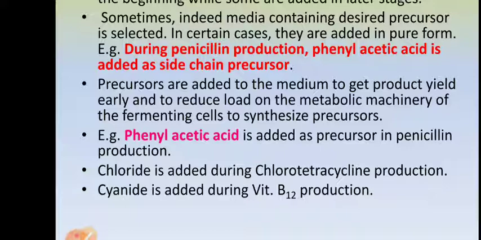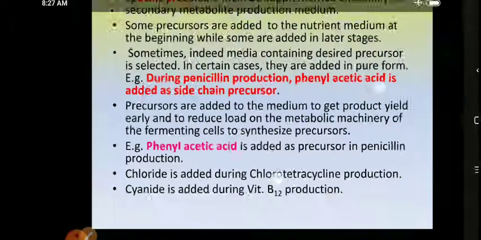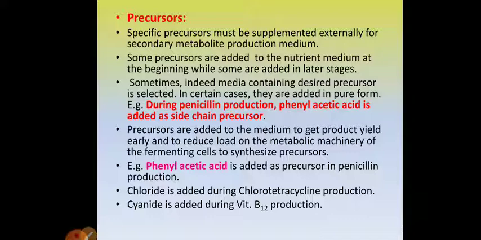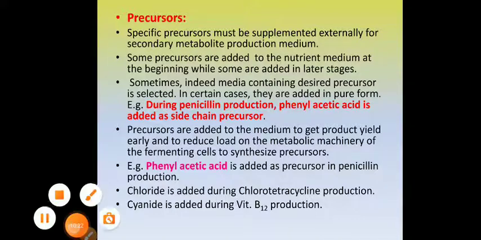What are the different types of precursors that are added? The best example is phenylacetic acid, which is added as a precursor in penicillin production. Chloride is added as a precursor in chlorotetracycline production. Cyanide is added as a precursor in vitamin B12 production, and so on. So these are the different types of raw materials that are required for media preparation. And with this, we finish with the raw materials used.